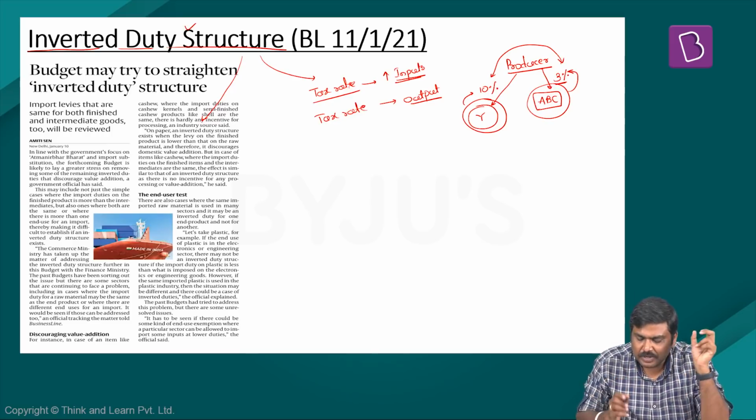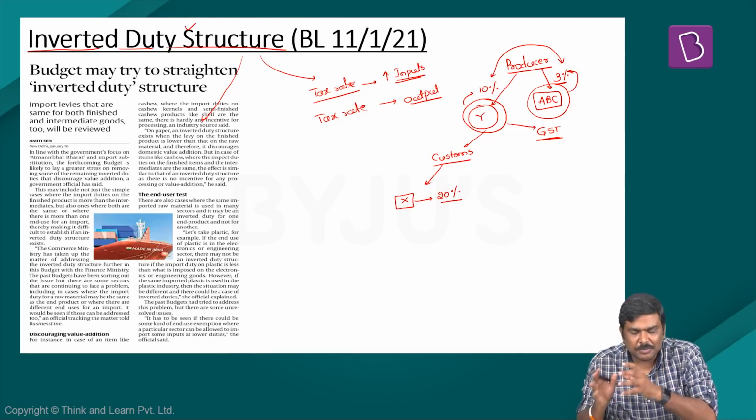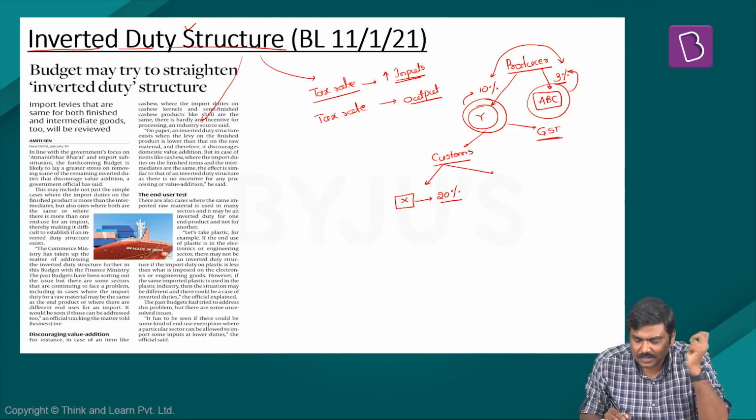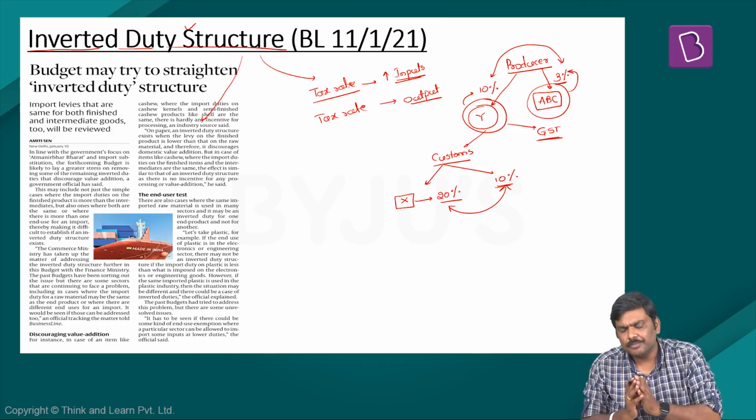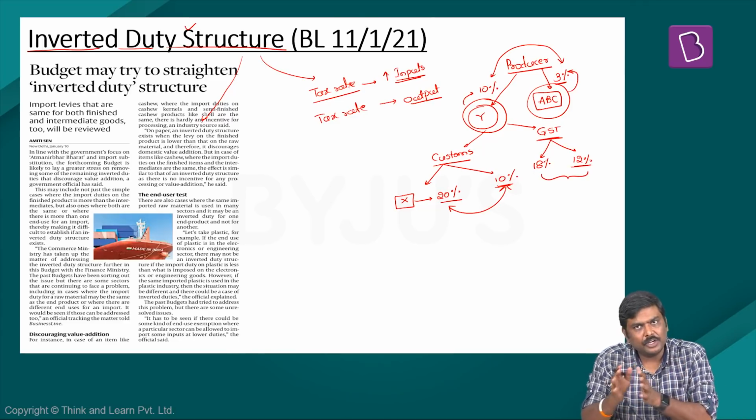You can see this kind of an inverted duty structure in case of customs. You can see it under the concept of GST also. In case of customs, imagine you are importing a raw material X. This particular raw material attracts an import duty of let's say 20%. You are using it to manufacture a particular product and the product attracts a tax rate of let's say 10%. This is also a concept of an inverted duty structure only. And even in case of GST, imagine a raw material attracts a GST rate of 18% and the output attracts a GST rate of 12%. Even this is an example of an inverted duty structure.